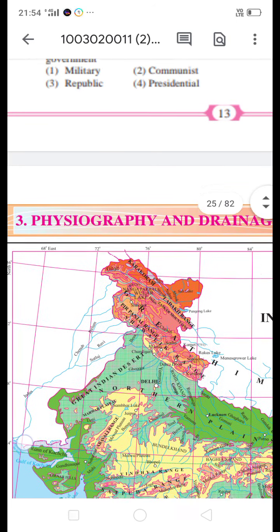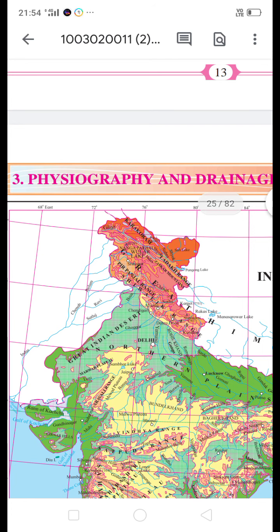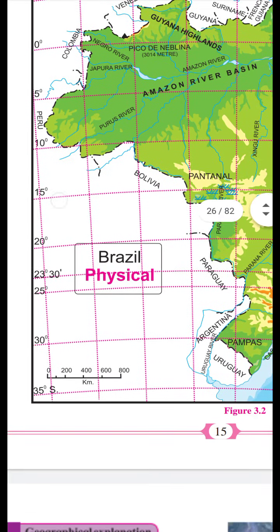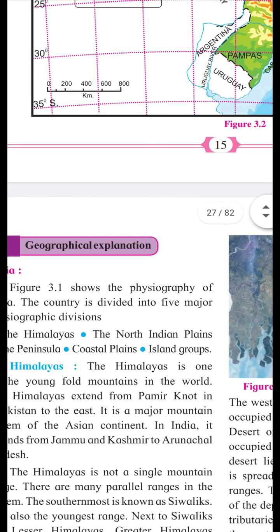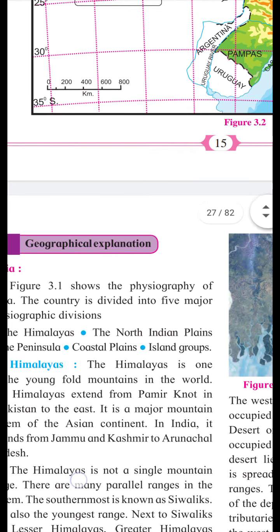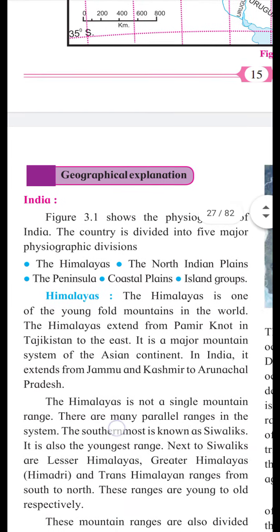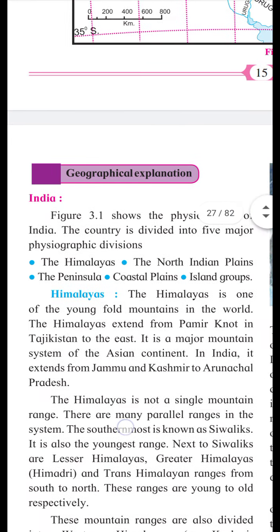Hello my dear students. Today we are going to see physiography and drainage as a revision purpose. Means we are going to see today the geographical explanation of how India's physiography is divided into 5 divisions. There are 5 major divisions: the Himalayas, the North Indian plain, the peninsula, coastal plains and island groups.